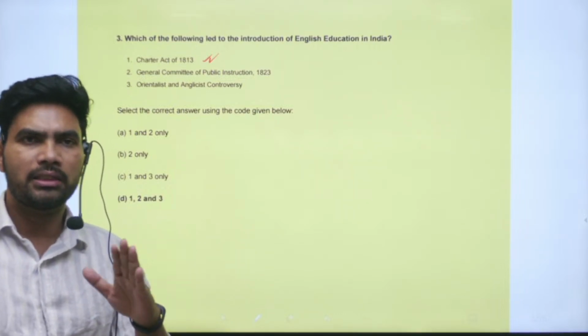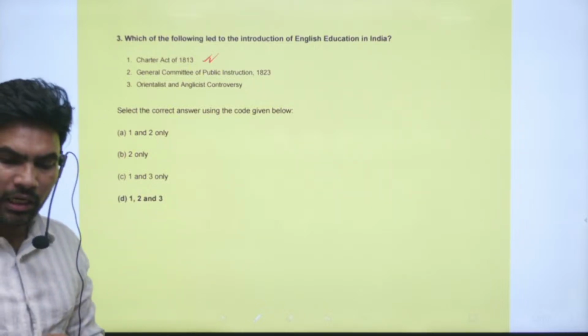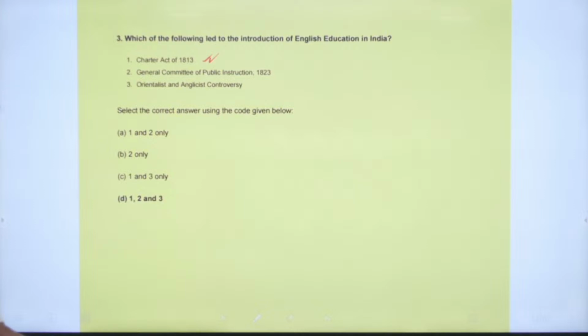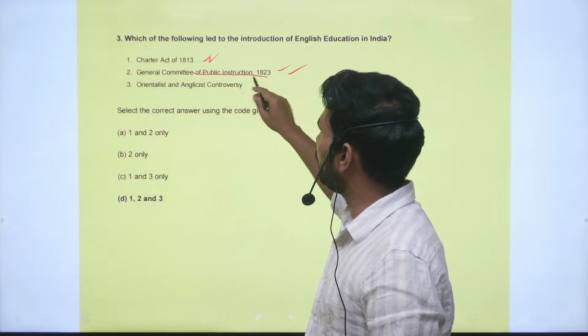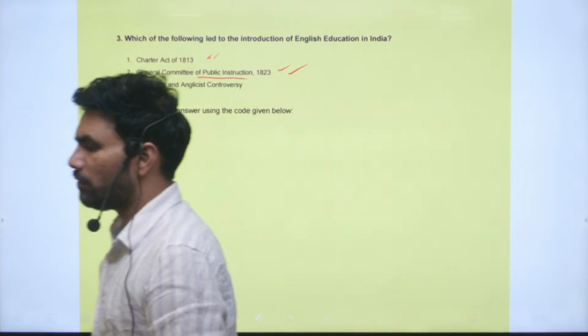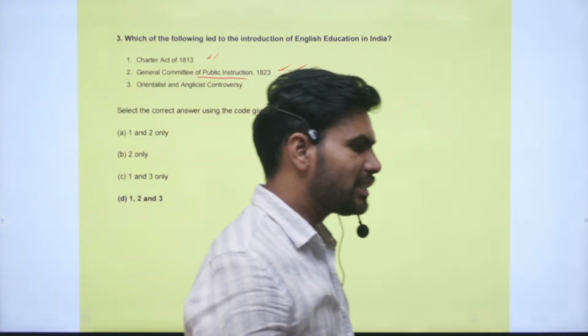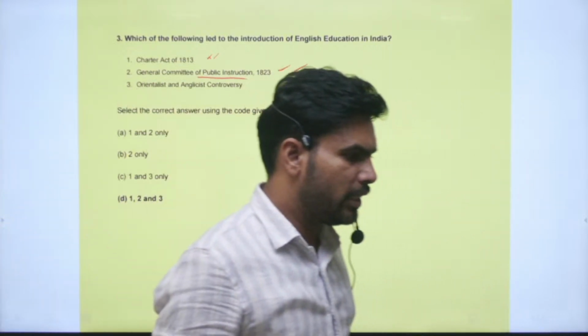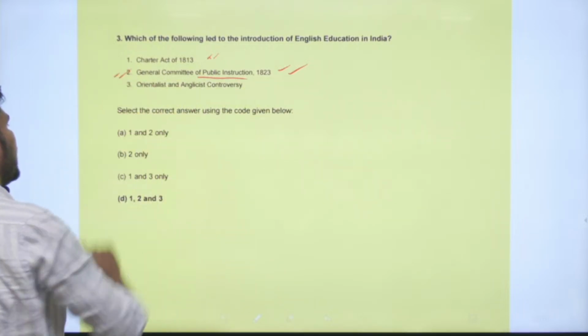So action has started with the 1833 Act. Next statement, General Committee of Public Instruction, 1823. So it is something related with the instruction only. Instruction medium: whether to teach in the vernacular languages, Indian languages, or the English language, what should be the medium. To decide on that, this particular committee has been appointed.